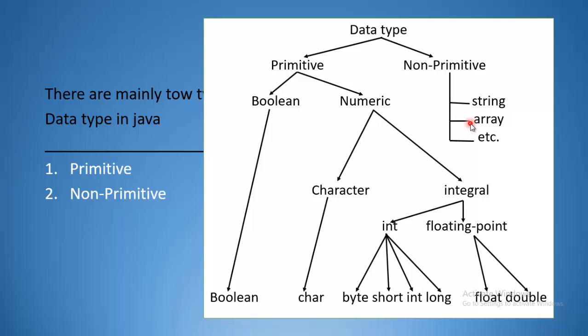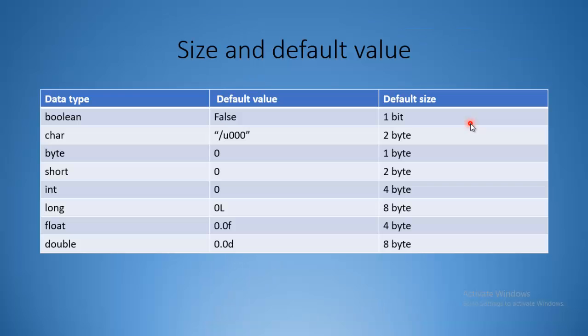Non-primitive data types are not actually defined by the programming language but are created by the programmer, like strings, arrays, and so on. About size and default value, we know that the primitive data type has a value, but the non-primitive data type doesn't have a value. These are the default values for each primitive data type, and these are the sizes of these primitive data types.